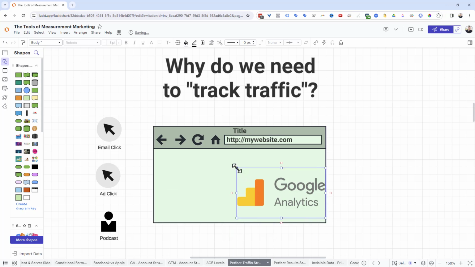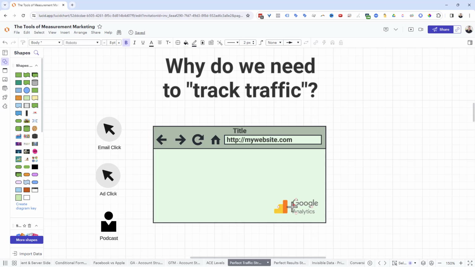So whether you're doing that through Tag Manager or through the Google Tag with Google Analytics 4, however you get it on there, you want to make sure it's there to listen, because it has to record the information so we can get answers to the questions that we're asking around our traffic, so that we can take the actions we want to take in order to optimize things if things aren't working right. So that's kind of the main reason we're doing this.